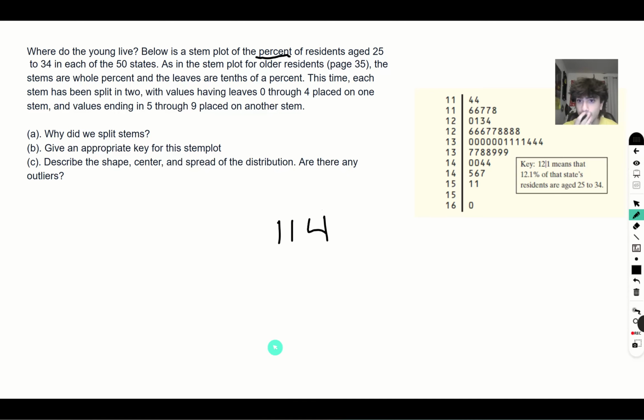As we read further, it says the stems on the left side are whole percent, and the leaves on the right side are tenths of a percent. So that tells us to put our decimal point here. So here's what it looks like originally. 11 line 4 is equal to 11.4 units. What is a unit? Percentage. So here is an appropriate key for the stem plot.